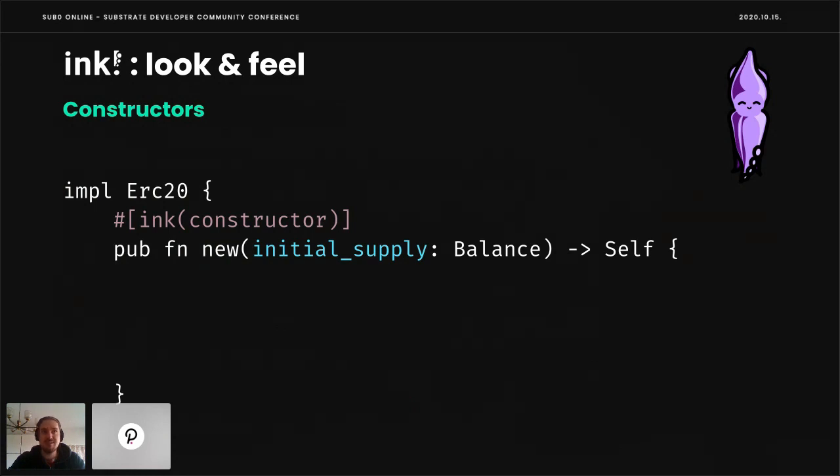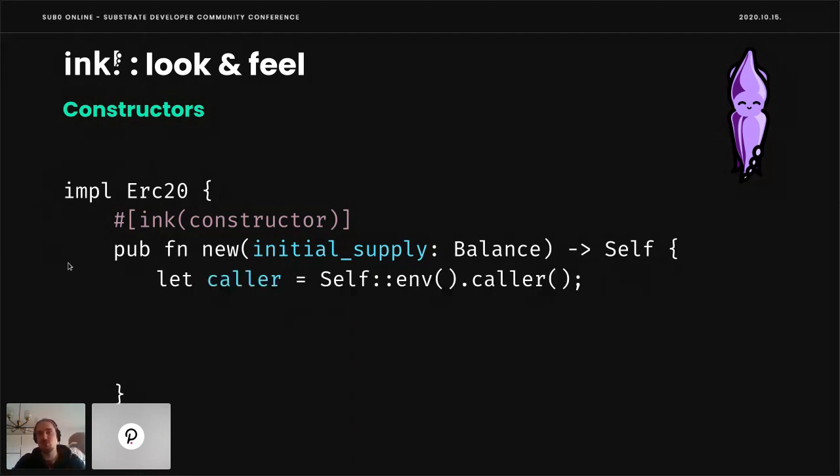Every ink contract needs at least one constructor, meaning we can have multiple. But for our purposes, we just define one of them now. It has a name new, and it takes an initial supply of type balance and returns Self. Self is what is in other languages, for example, this, and just means that it returns an ERC20 contract. And I'll quickly go through its implementation, just a little bit into detail to explain what happens there.